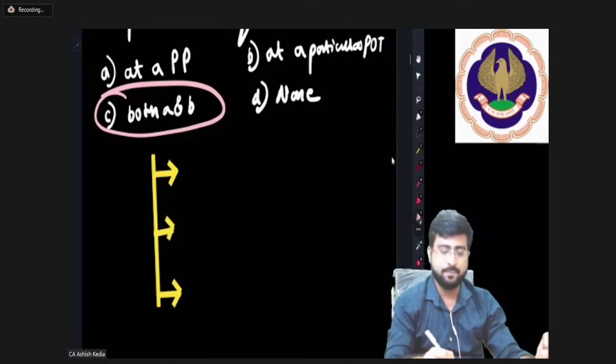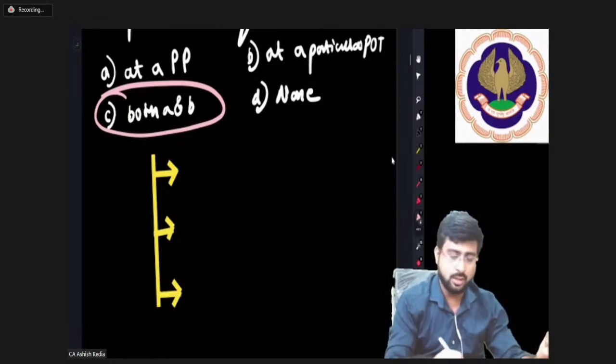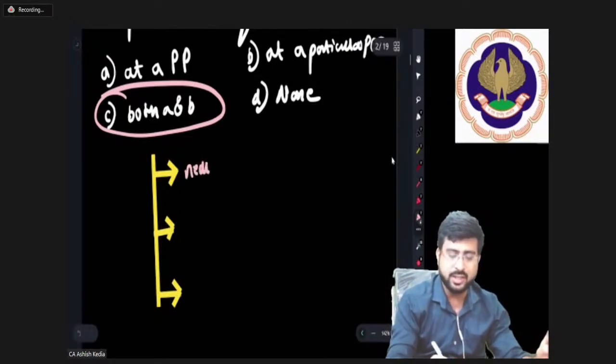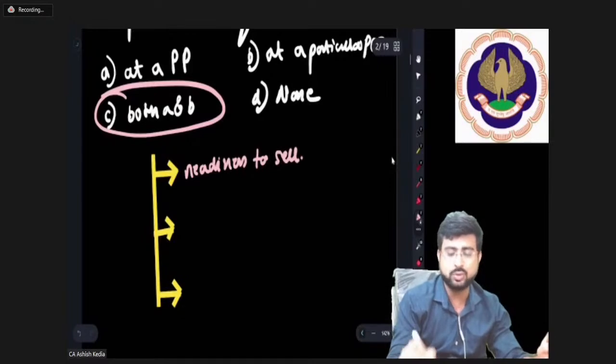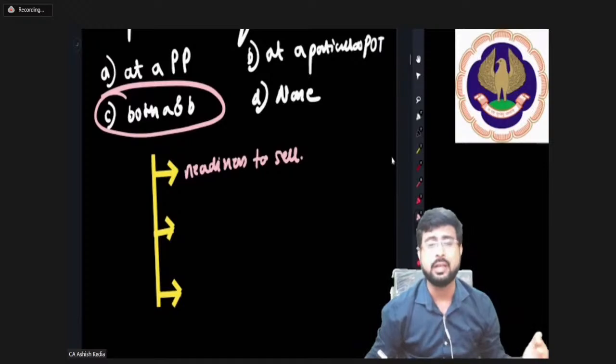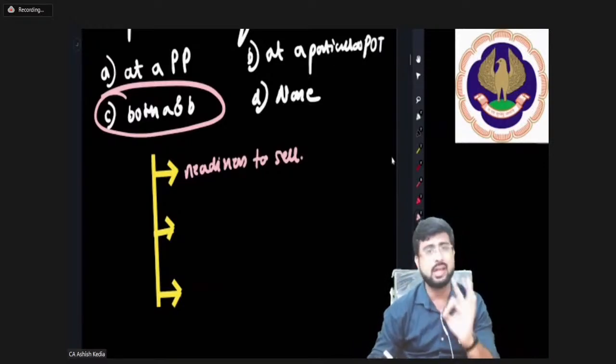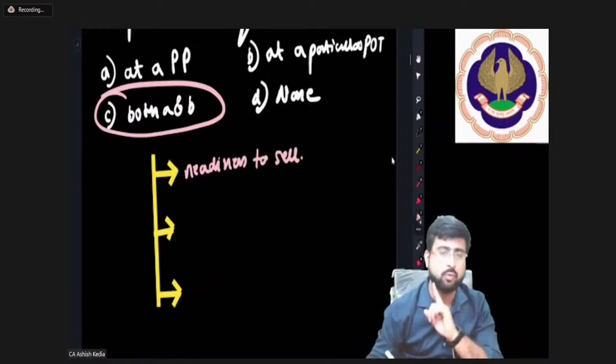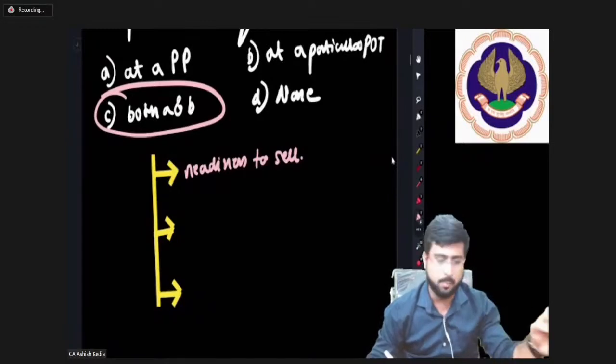Number 1, supply shows the readiness or willingness to sell. Just because you have a product doesn't mean it will tantamount to supply. Until and unless you have the willingness to sell, it won't be covered under the definition of supply. Point number 1.